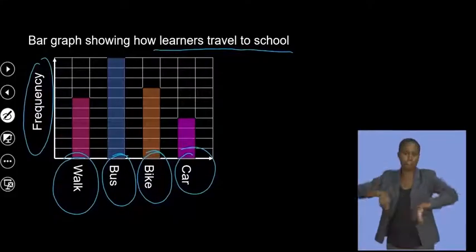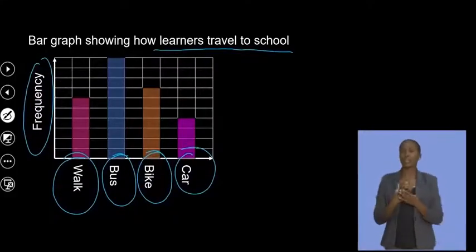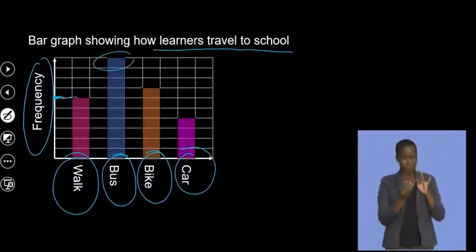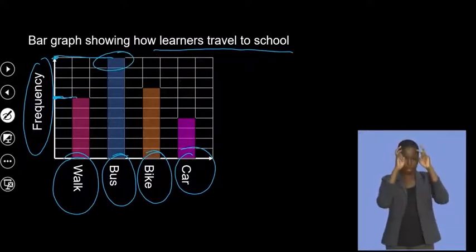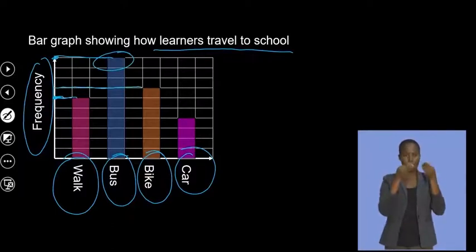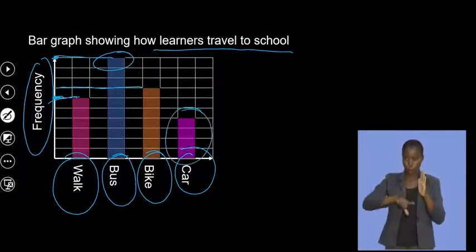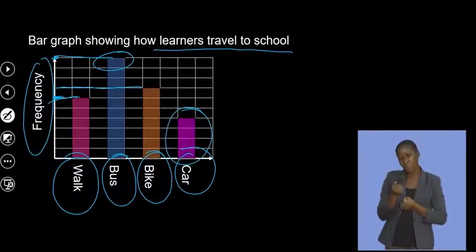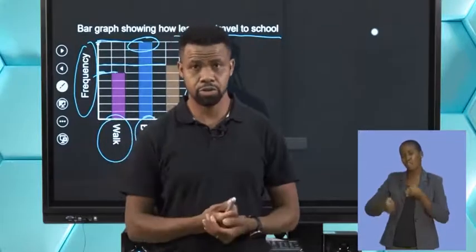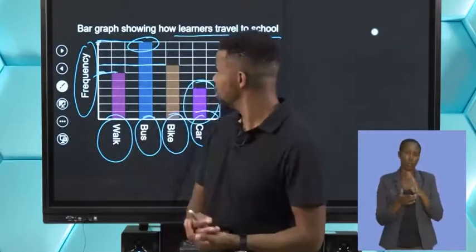Here we don't have the actual numbers, but we can see that the highest point is the bus, followed by the bike, then followed by walk, and lastly, a few, lower numbers actually use a car to get to school. So this is the bar graph.